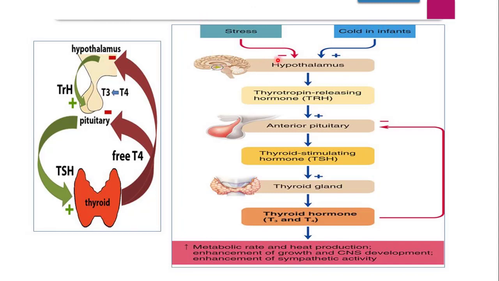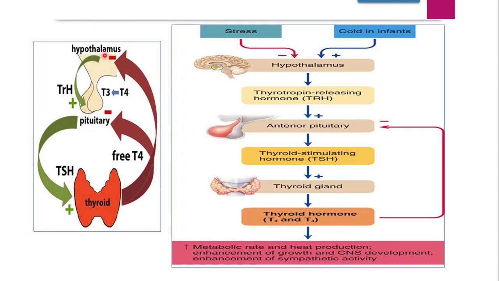Now, in the presence of stress situations, or cold in infants, the hypothalamus, as we saw in the first part, secretes TRH, thyrotropin releasing hormone. This reaches the anterior pituitary, whose endocrine cells secrete TSH, thyroid stimulating hormone. This reaches the receptors present at the cell surface of the thyroid gland, and the gland secretes T3 and T4. This is the process taking place across the hypothalamus, pituitary and thyroid axis.